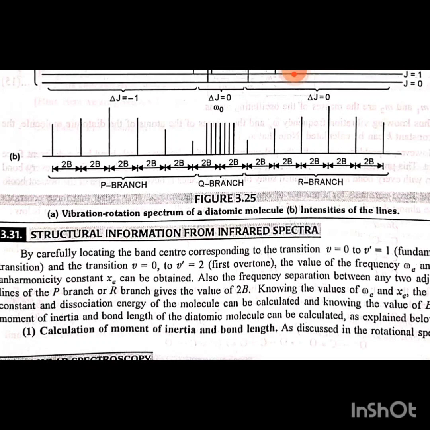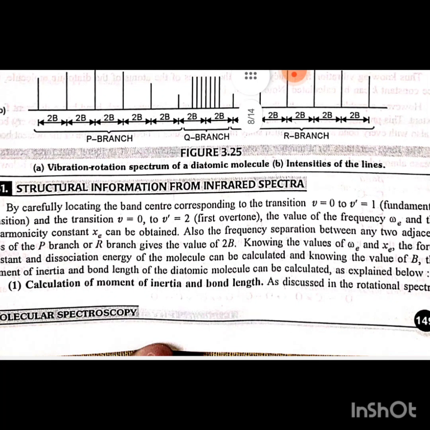Also, the frequency separation between any two adjacent lines of the P branch and R branch gives the value of 2B. Knowing the values of ωe and xe, the force constant and dissociation energy of the molecule can be calculated, and knowing the value of B, the moment of inertia and bond length of the diatomic molecule can be calculated as explained below. First point, calculation of moment of inertia and bond length.